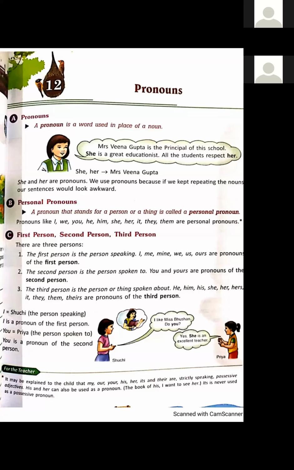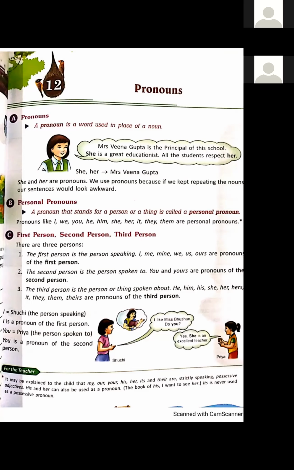We have used here she and her for Mrs. Veena Gupta. If we use again and again this word like Mrs. Veena Gupta is the principal of this school, Mrs. Veena Gupta is a great educationist, all the students respect Mrs. Veena Gupta. Students, this looks awkward.